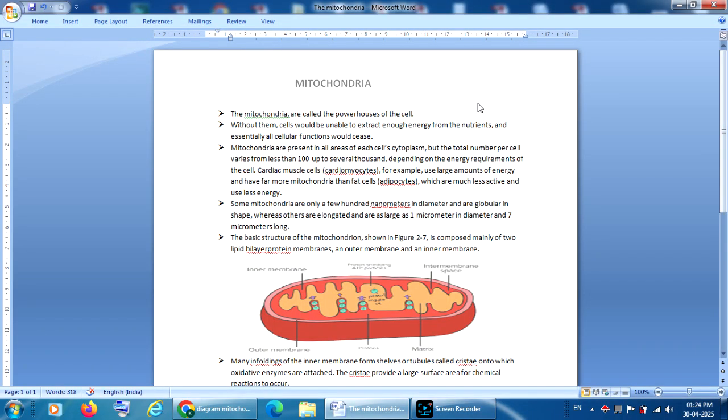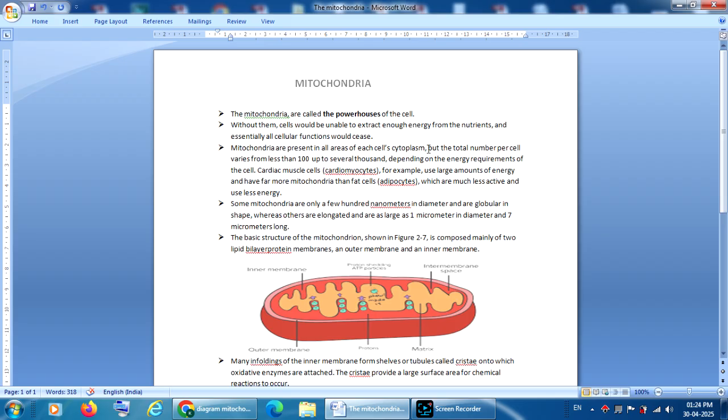Is mitochondria. Here you see the mitochondria are also called the powerhouses of the cell. This is one of the most important need bits. The mitochondria are present in the cytoplasm of the cell. Without them, cells would be unable to extract energy from the nutrients and essentially all cellular functions would cease.